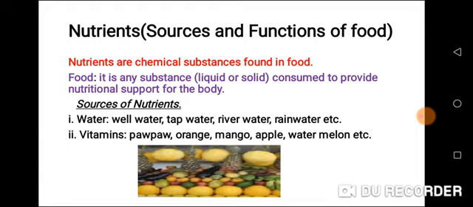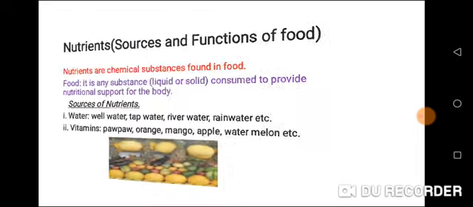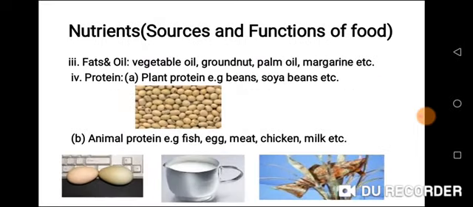Now, what are the sources of nutrients? Water. You can get water from well water, tap water, river water, rainwater, etc. Vitamins from fruits. For example, like pawpaw, orange, mango, apple, watermelon, etc. Fat and oil.